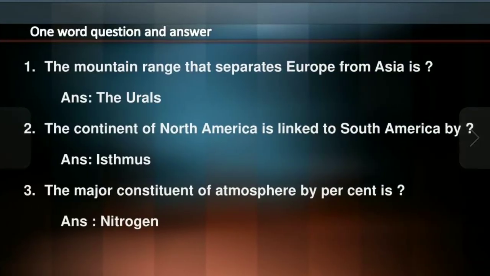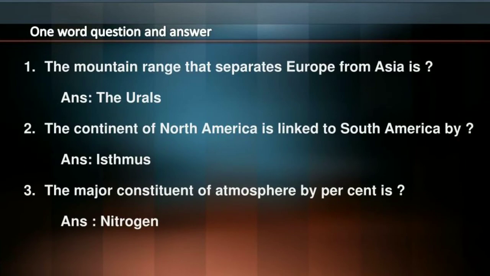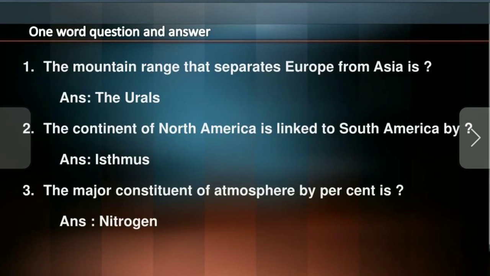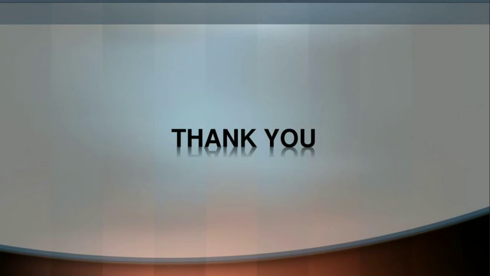That is the water cycle. One word answer questions. The answers are visible, so don't worry. The mountain range that separates Europe from Asia is the Urals. The continent of North America is linked to South America by the isthmus. The major constituent of the atmosphere by percent is nitrogen. Yes, 78 percent.